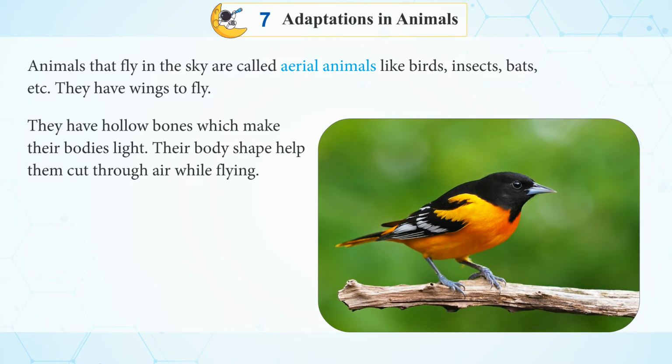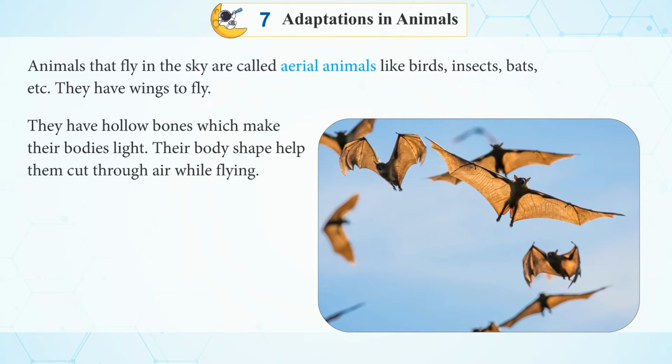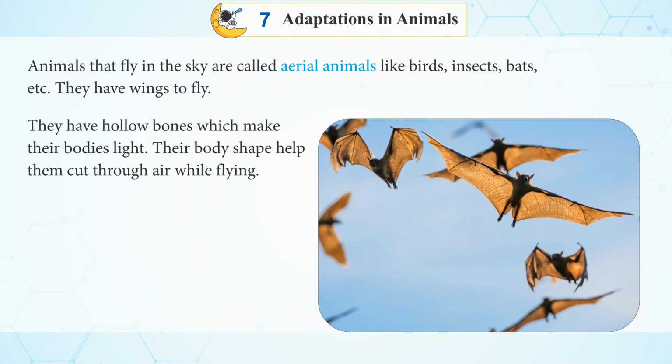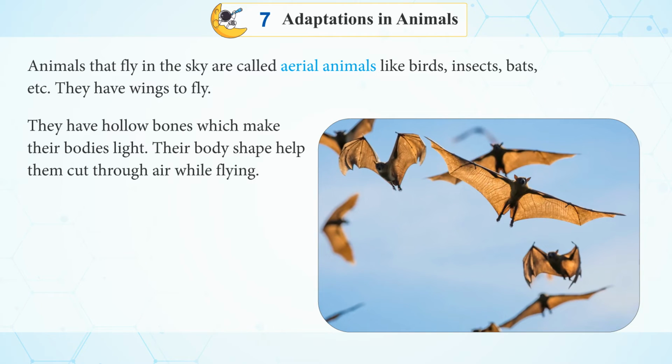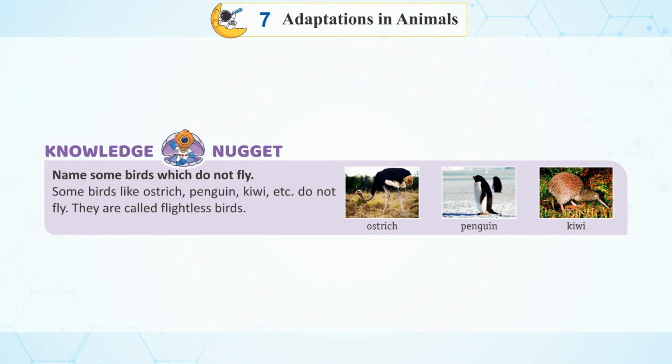Animals that fly in the sky are called aerial animals like birds, insects, bats, etc. They have wings to fly. They have hollow bones which make their bodies light. Their body shape helps them cut through air while flying. Booster brain. Hummingbird is the only bird that can fly backward. Knowledge nuggets. Name some birds which do not fly. Some birds like ostrich, penguin, kiwi, etc. do not fly. They are called flightless birds.